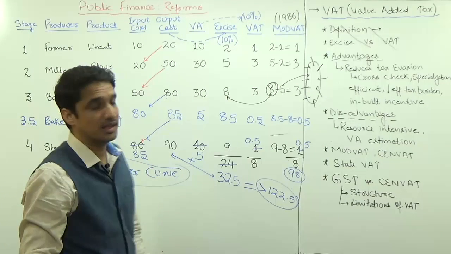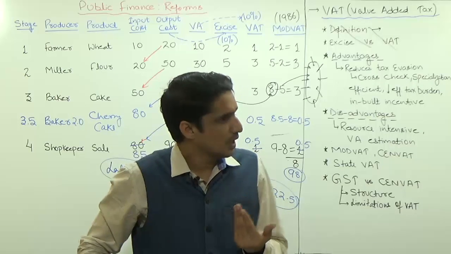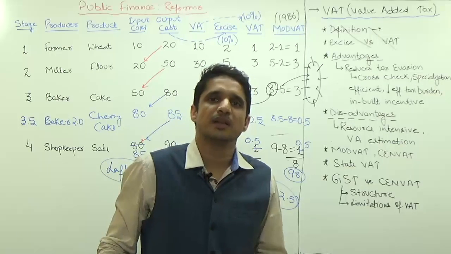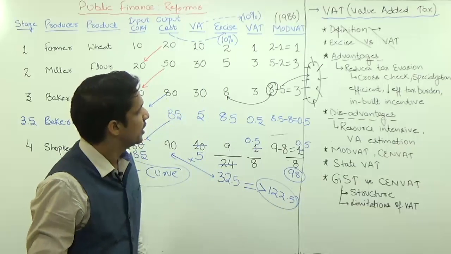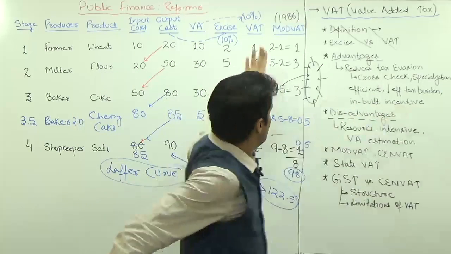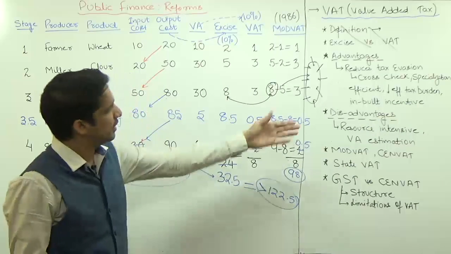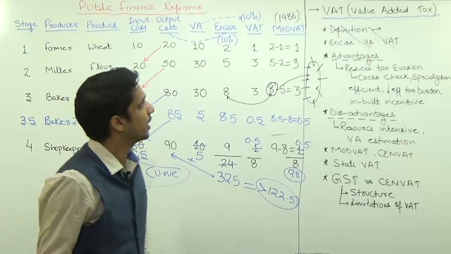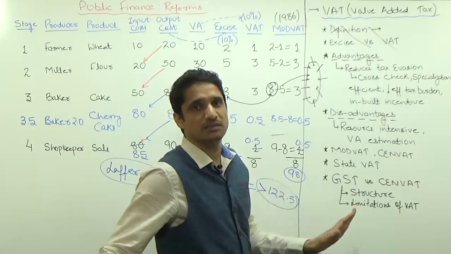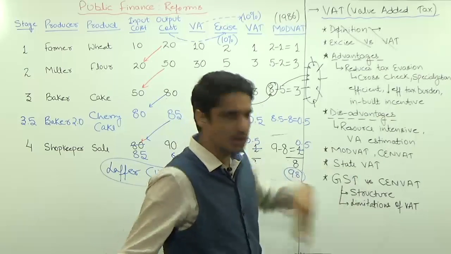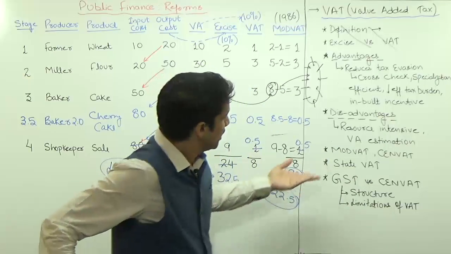The Laffer curve says that if the tax rate is optimal, it is optimum, then only the tax revenue will be high. Then this inbuilt incentive we already discussed, and then we will discuss the disadvantages of this VAT, or we can say MODVAT. At the union level we don't have any VAT system, we have the CENVAT system, which is the new name of MODVAT.